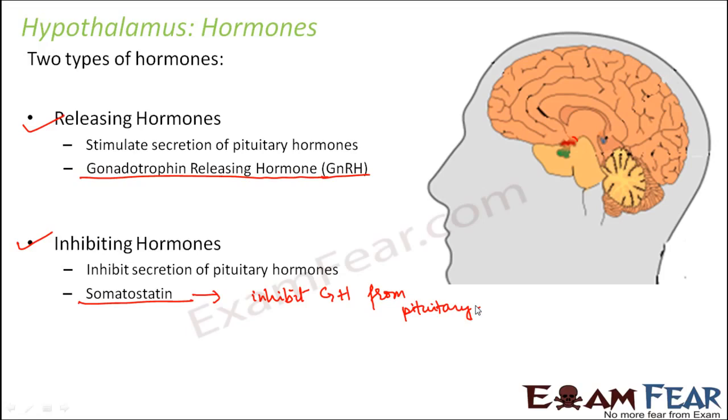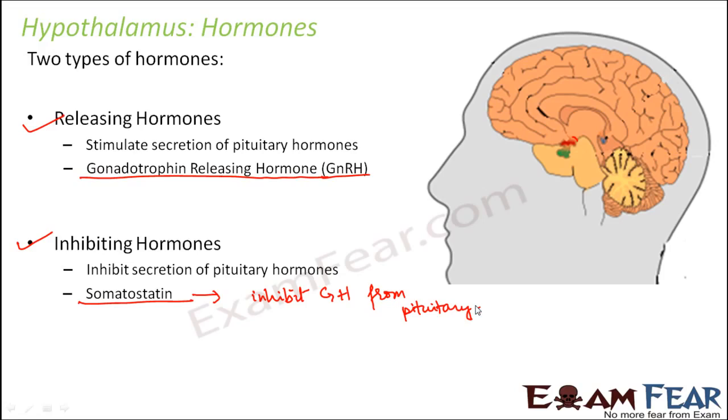Now who will tell the pituitary when to stop secreting any more growth hormone? So that is controlled by the hypothalamus. And how is that controlled by the hypothalamus? Because these glands cannot talk to each other. So the hypothalamus cannot tell the pituitary that, okay boss, now you stop secreting any further growth hormone. So how will it convey that message? It will convey that message by secreting somatostatin.